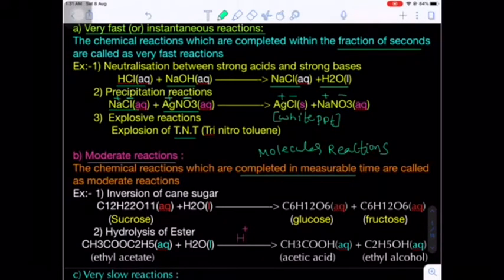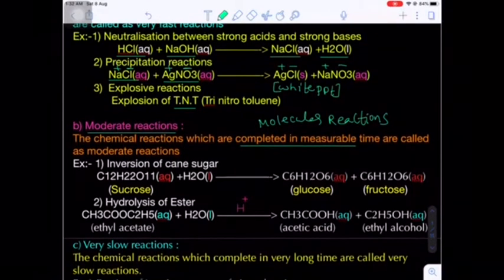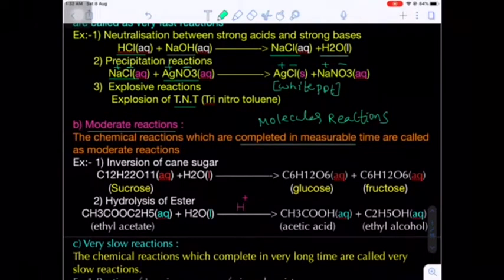We have inversion of cane sugar, that is the hydrolysis of cane sugar, C12H22O11, to give glucose and fructose, that is C6H12O6. Hydrolysis of ester in acidic medium to give carboxylic acid and alcohol, as we know from organic chemistry. Apart from these two examples, there are many others, like hydrogen peroxide decomposition to give H2O and O2. Now, dinitrogen pentoxide decomposes to give dinitrogen tetroxide and oxygen.